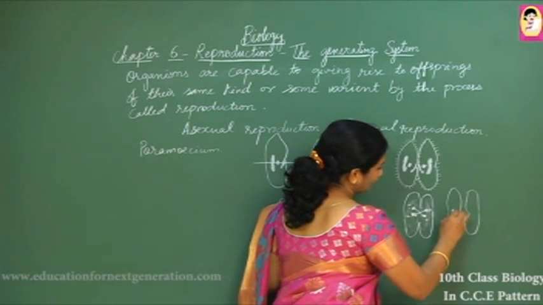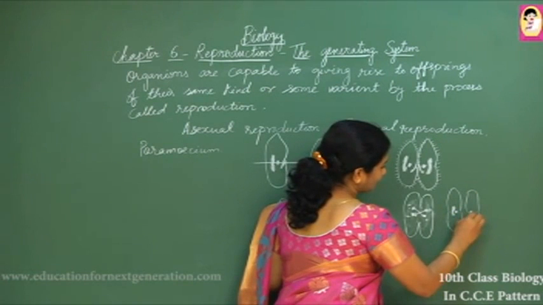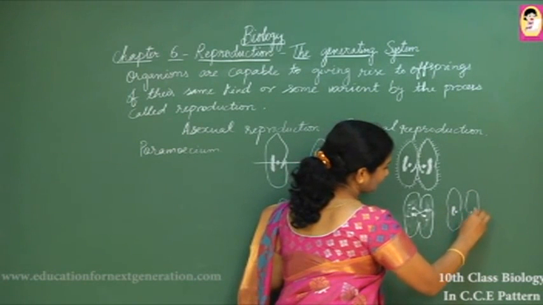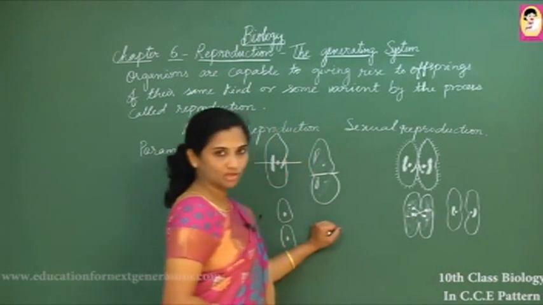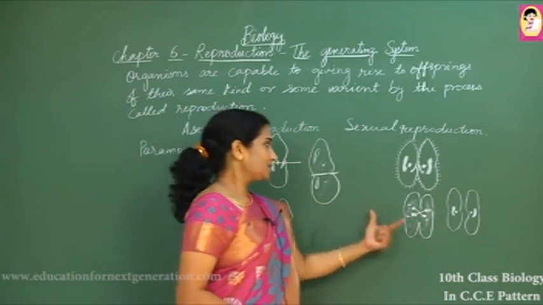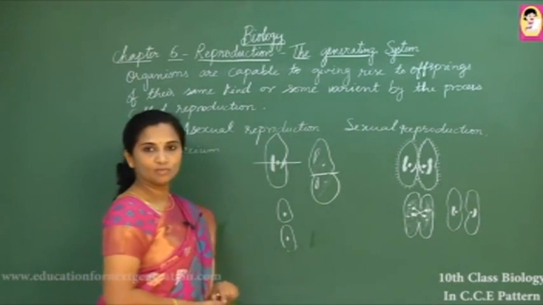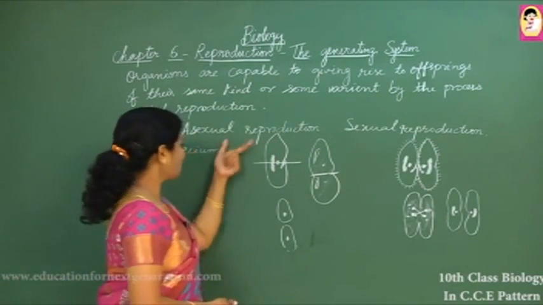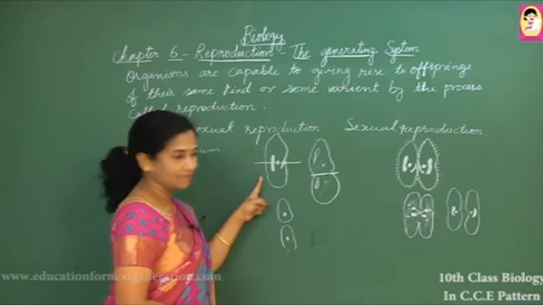So here again the macronuclei will regenerate, and this paramecium completes its sexual mode of reproduction. By these two examples, let us see and analyze asexual and sexual modes of reproduction. In asexual mode of reproduction, only one organism is taking part.